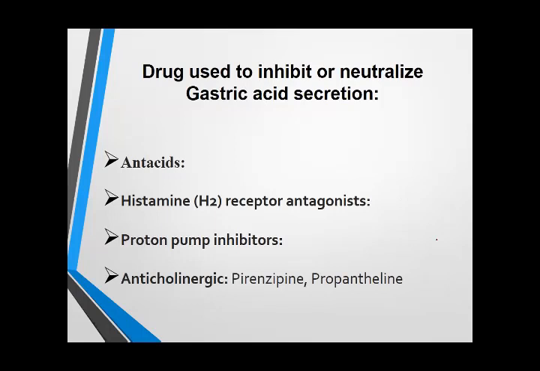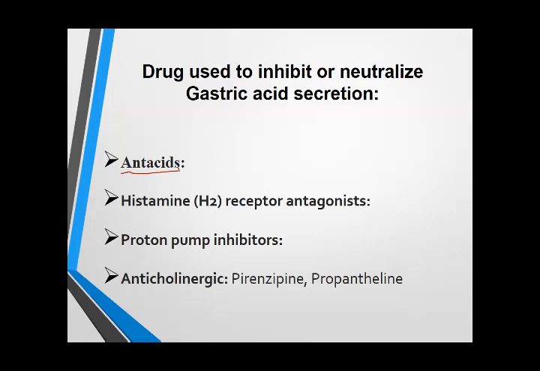So the first group that is used to inhibit or neutralize the gastric acid secretions are antacids. Antacids are the basic or alkaline substances that neutralize the gastric acid and provide a prompt relief or quick relief to the symptoms.